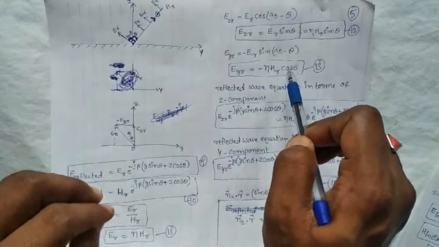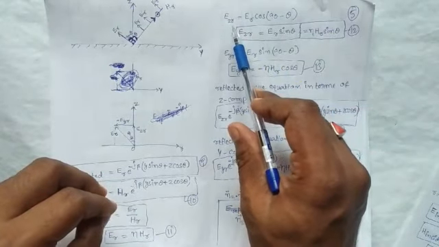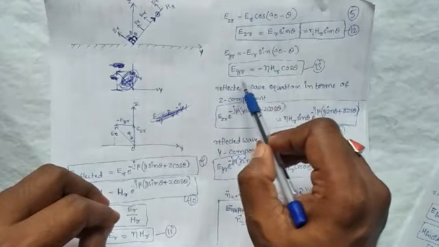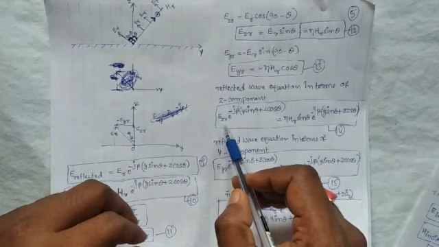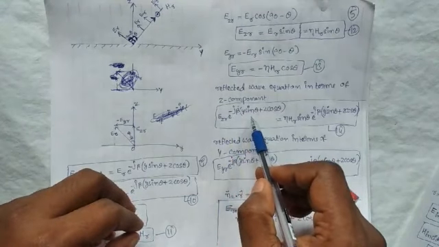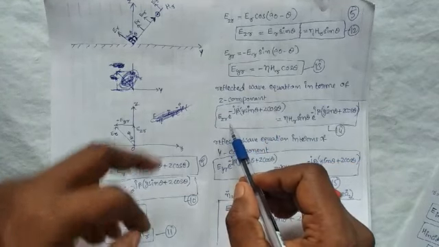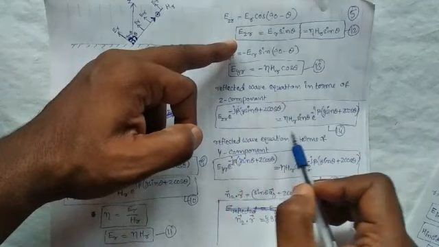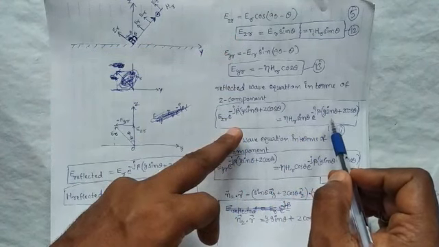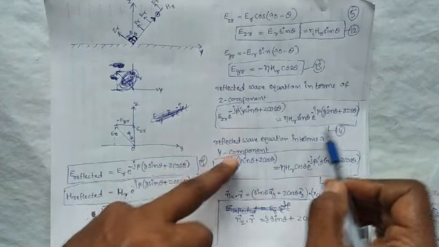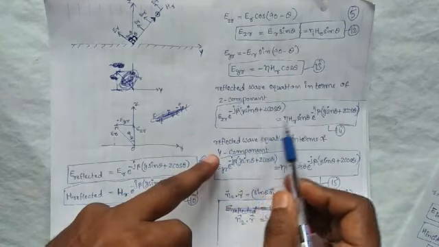Here now we are writing the reflected wave equation in terms of the z component and the y component. E_z^r e^(-jβ(y sinθ + z cosθ)), which is equal to what? E_z^r is equal to η H_r sinθ e^(-jβ(y sinθ + z cosθ)). This is the reflected wave equation in terms of the z component.